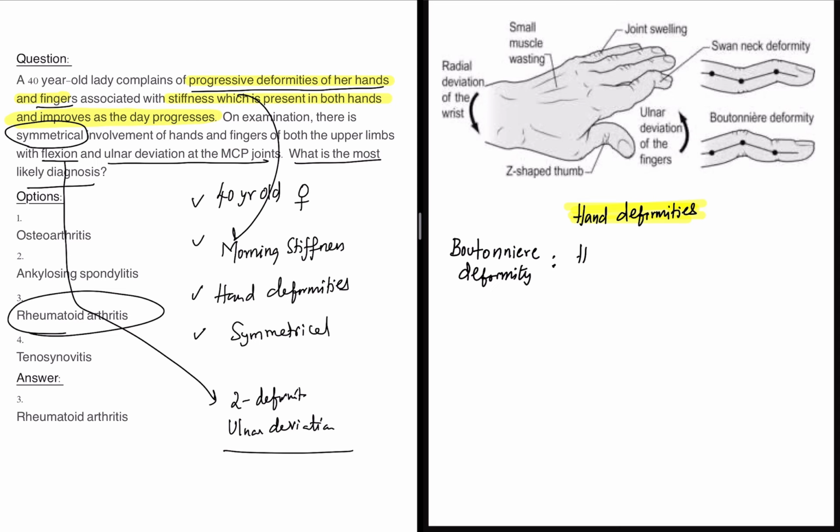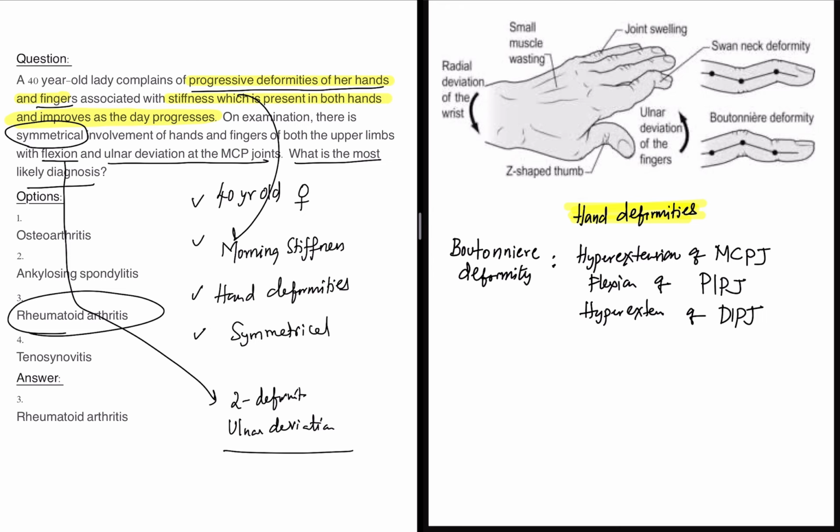There will be hyperextension of, I'll show you the image, first focus on the wording, hyperextension of the metacarpophalangeal joint, MCP joint. There is flexion of the proximal interphalangeal joint, and there is again hyperextension of the distal interphalangeal joint. Now let's look at the image of the boutonniere deformity.